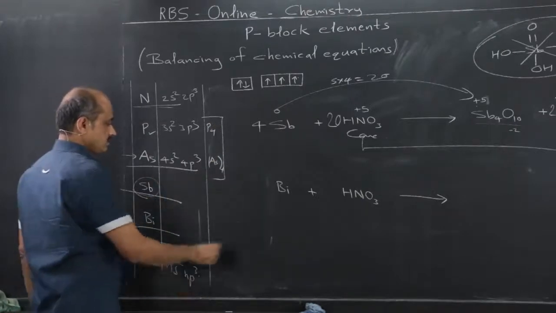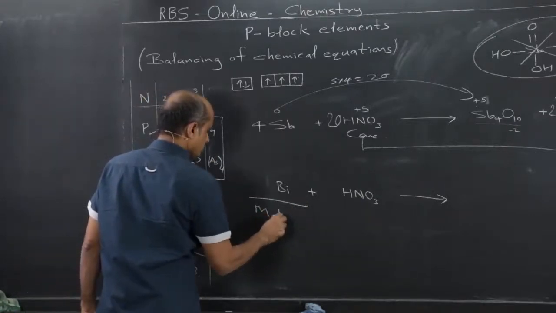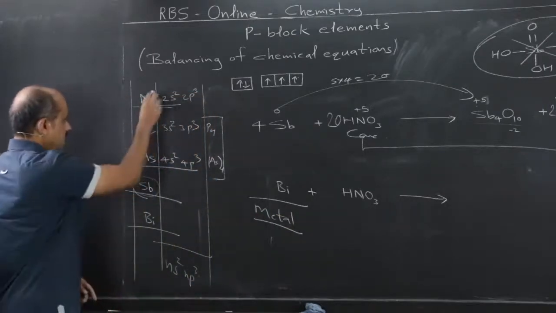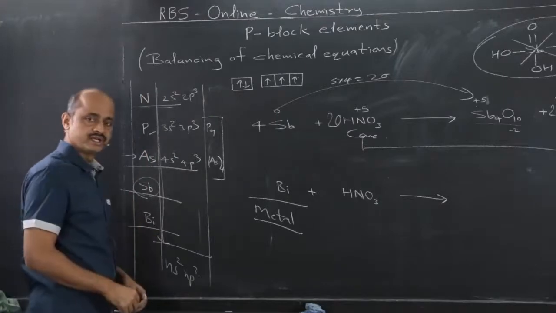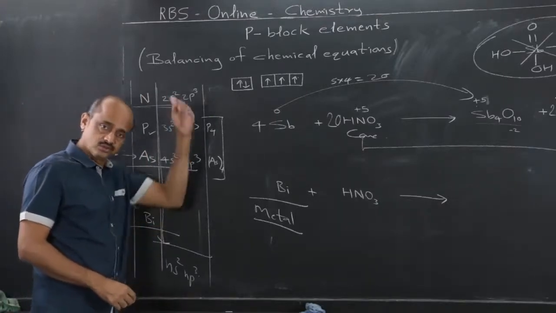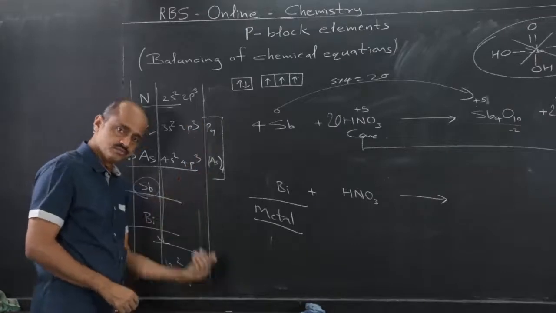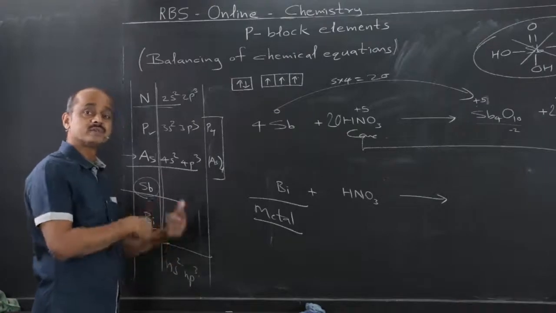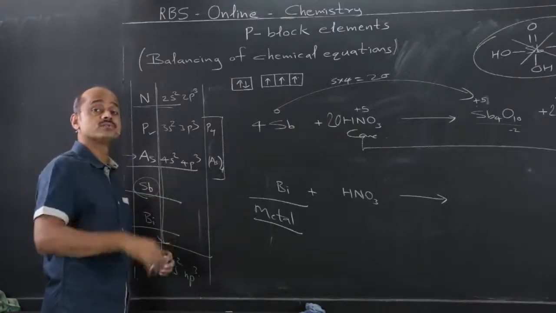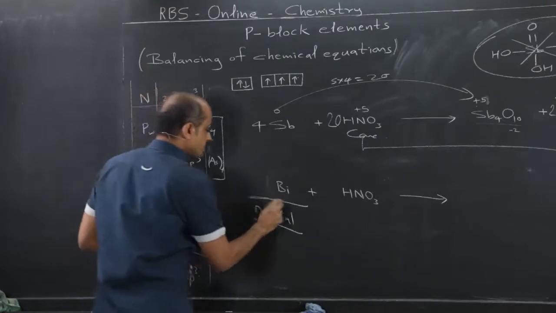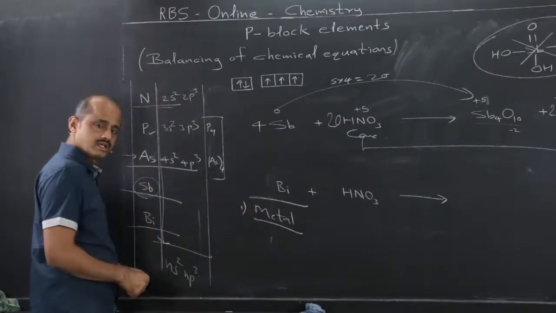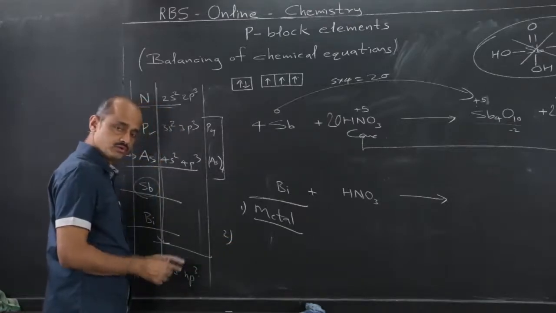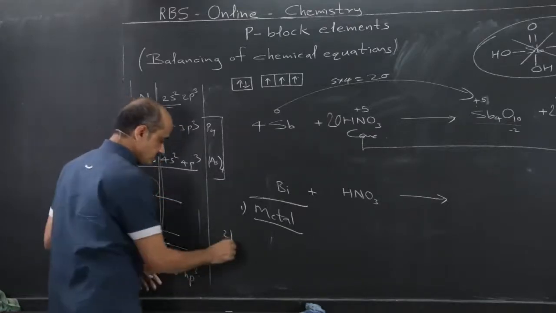For bismuth, bismuth is a metal, it has metallic property. How is it metal, or why is it metal? Down the group in the periodic table, the elements which are present in a group, as we go down the group, the atomic size increases and therefore the removal of the electrons present in the outermost shell becomes easy, and bismuth is a metal. That is one point. And second, you must be knowing this, or you should then study it.